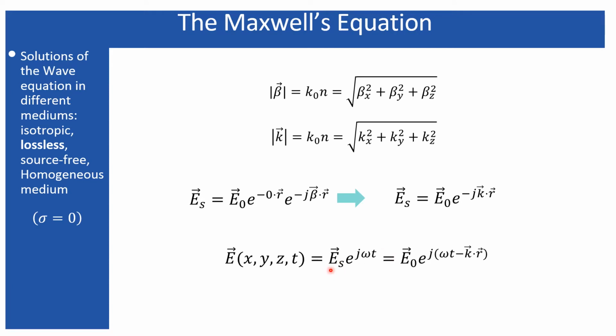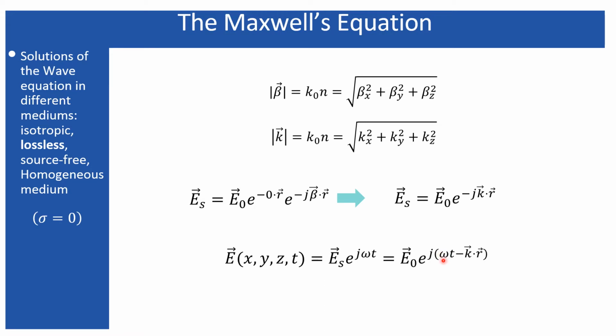Now, since I have obtained the expression which can serve as a solution for the space dependent electric field, if I want to include the time factor also, no need to worry, just multiply by e to the power j omega t, and that will give the entire function. So this is the actual space dependent and time dependent function. The space dependency is contained within this factor and the time dependency is contained within this factor.